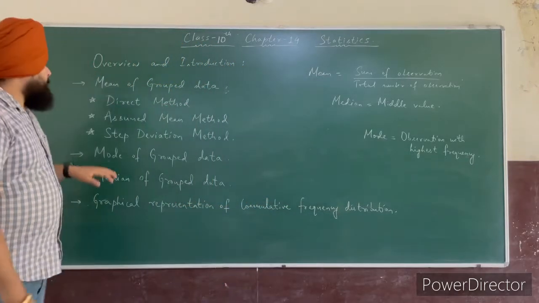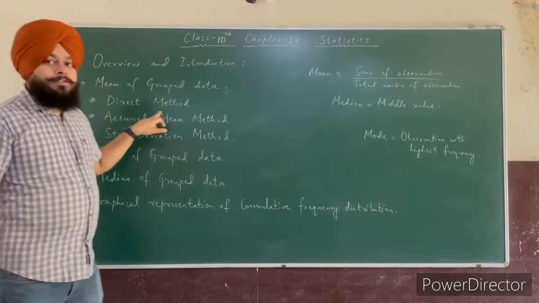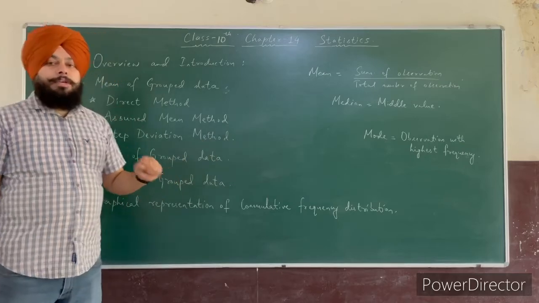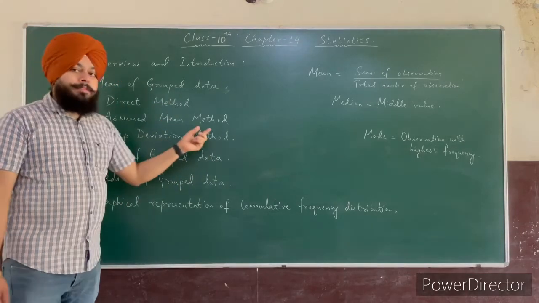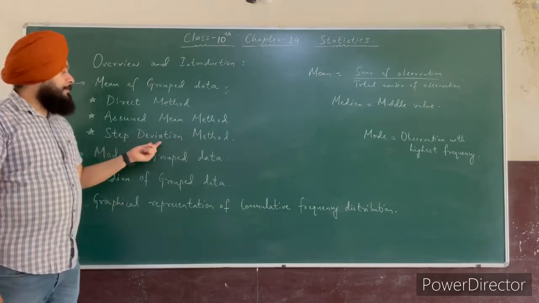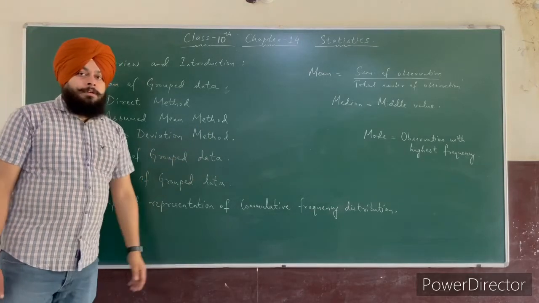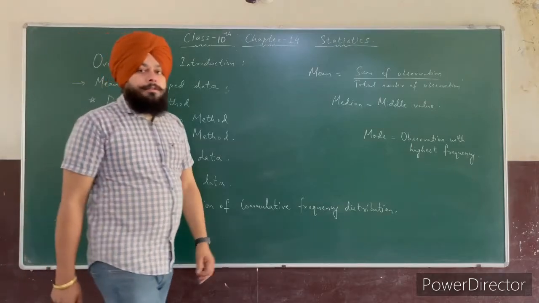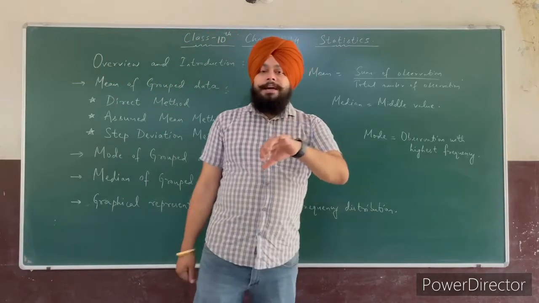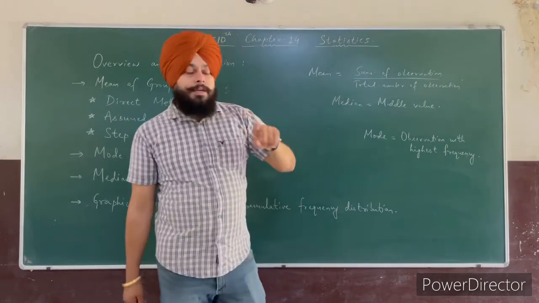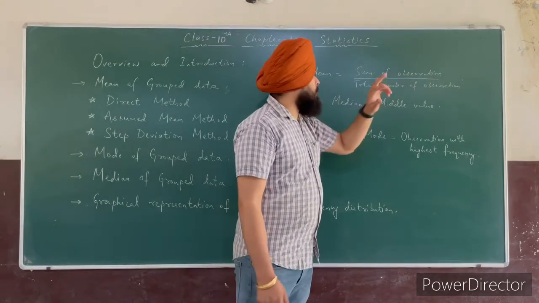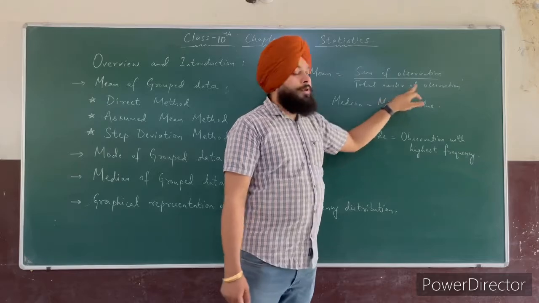So in this chapter, there are three formulas, or you can say three methods to find the mean for the grouped data. The first one is direct method, second is assumed mean method, and the third one is step deviation method. Clear? So what is mean? So mean is, or you can say that it is average. So its formula for ungrouped data is sum of observations divided by total number of observations.